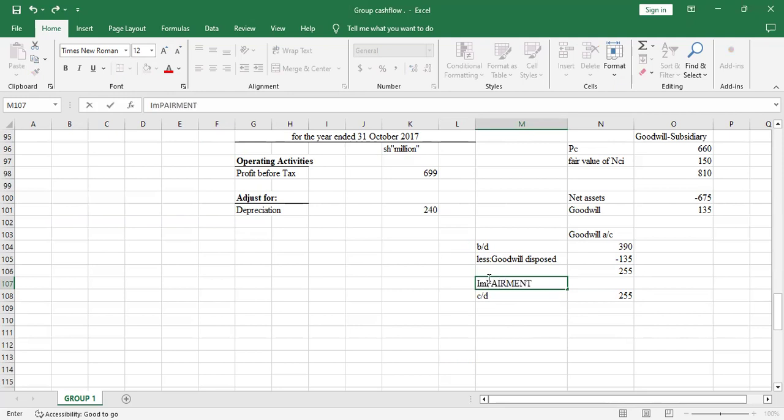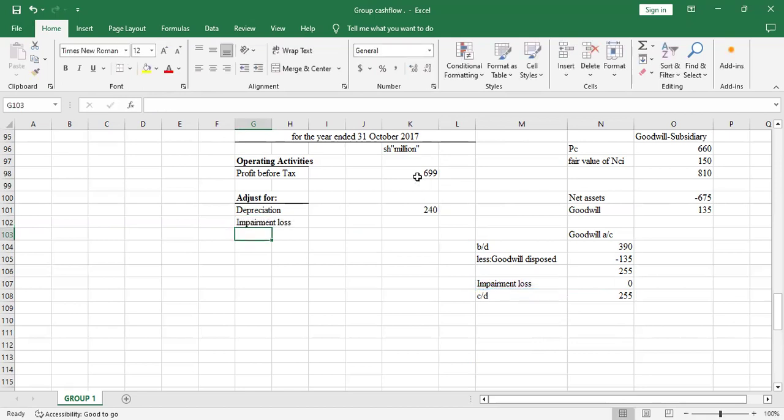So the impairment loss will be this minus this. Yeah, so there was no impairment loss. The impairment loss was 0. So just come and say equals to, and you pick that. Then you pick the impairment, which is 0.